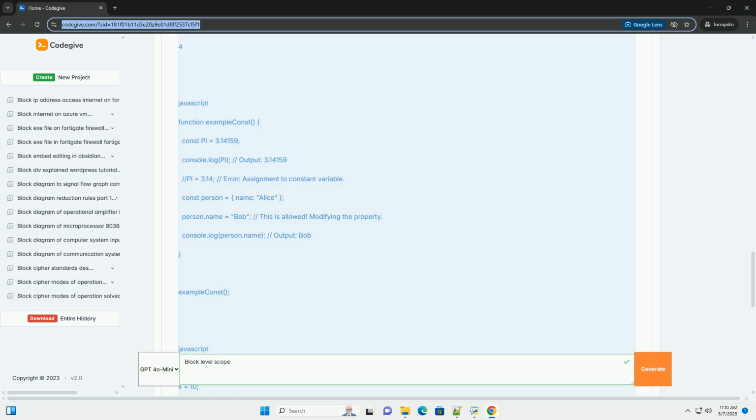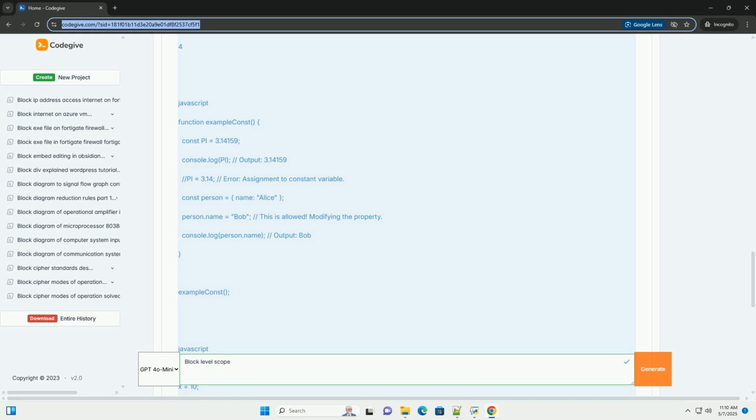If the const variable is an object or array, you can still modify its properties or elements. Key differences between let and const: reassignment, let allows reassignment, const does not. Declaration, const requires immediate initialization during declaration, let does not.